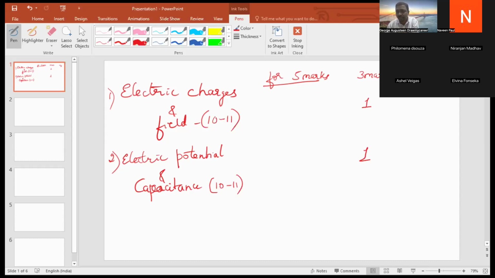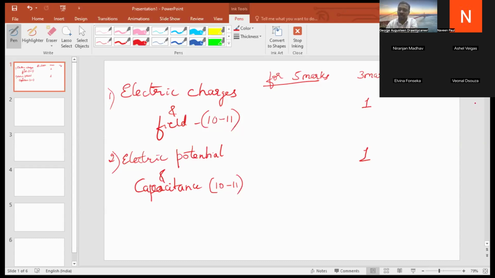Once again I am telling you, the blueprint for physics is very difficult. We predict, that's it. It is not that they give exactly what blueprint they have given. Till now the board has not followed it, but approximately, on an average, they do. So this is on the basis of the previous question papers. For 5 marks, either they ask from the first chapter or the second chapter. Again, for numerical, they may ask from the first or second chapter, depends.